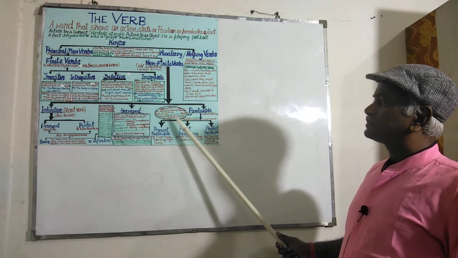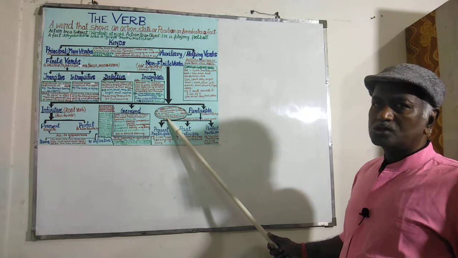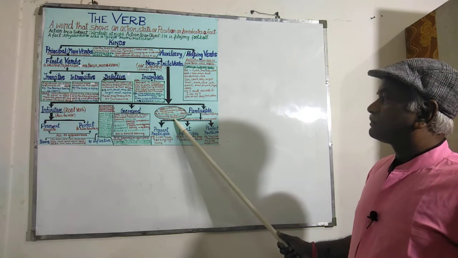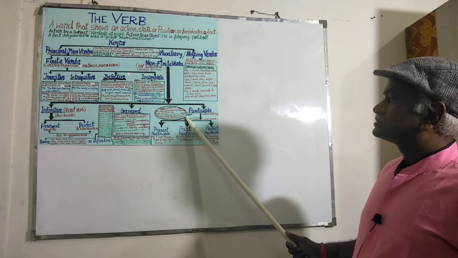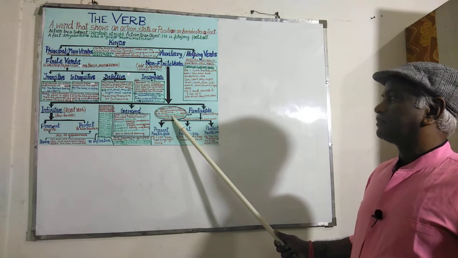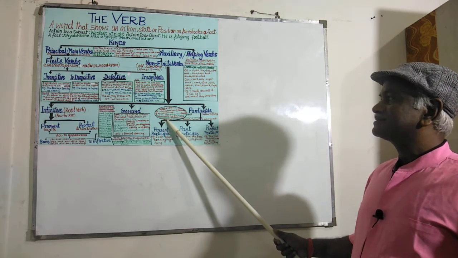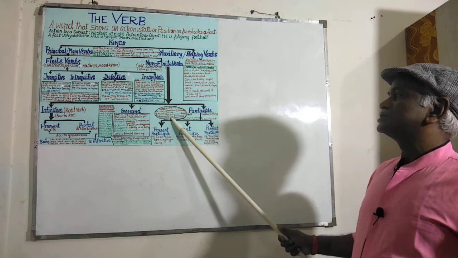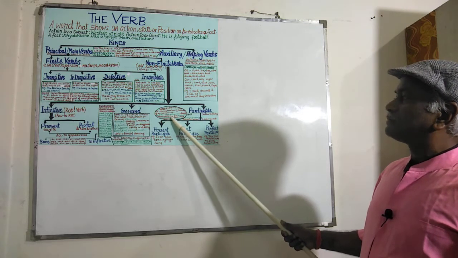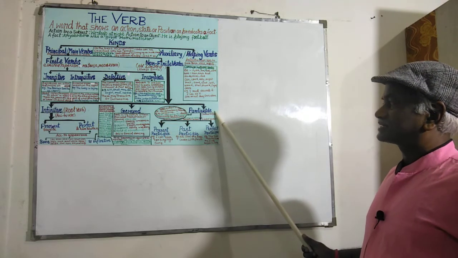The second use is to complete the sentence. Sometimes participles are also used to complete the sentence. For example, the boy seems contented. The boy seems contented. Here this contented, content, C-O-N-T-E-N-T, content is a verb, but contented here has been used as a verbal adjective.